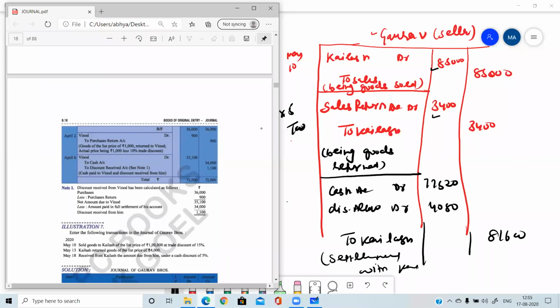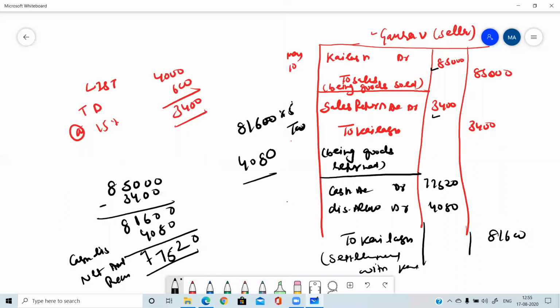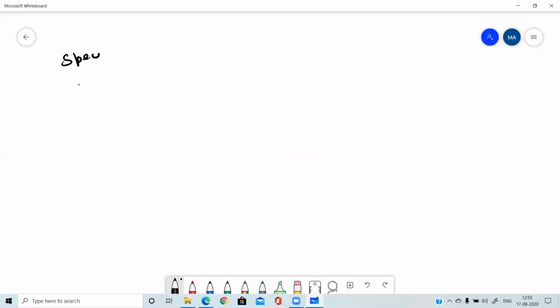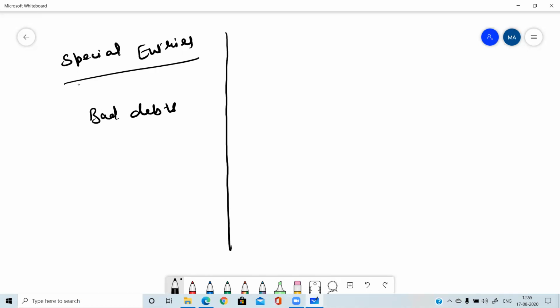Okay. So now the next topic, which is bad debts. I will be telling you some special entries. Write down: special entries. Write down the first entry regarding bad debts. I told you the concept of bad debts. You need to make a page of all these entries in your fair notebook. These are very special entries and special treatment will be there. So the first entry is bad debts.